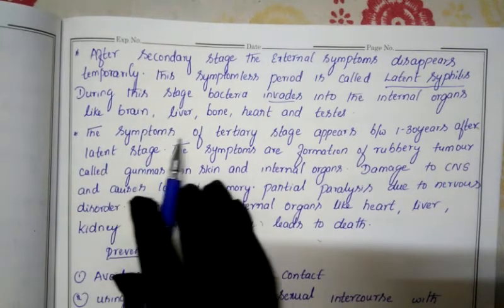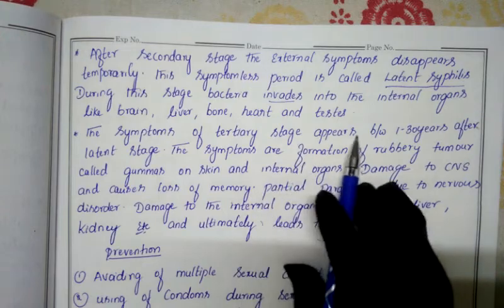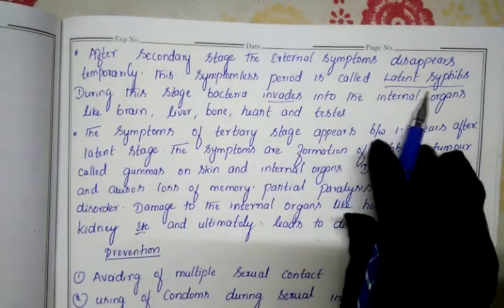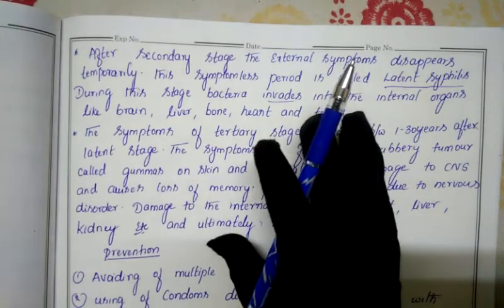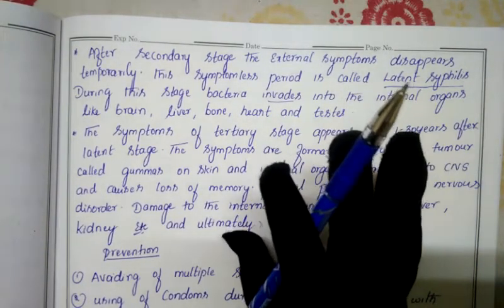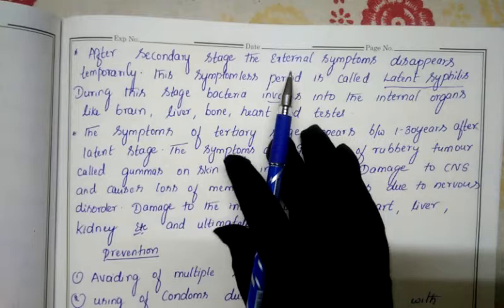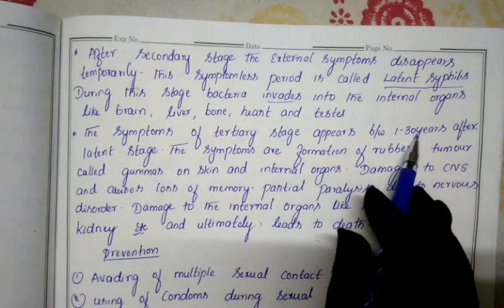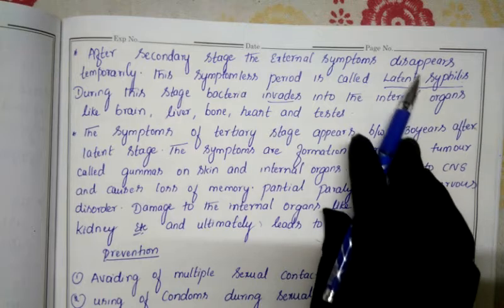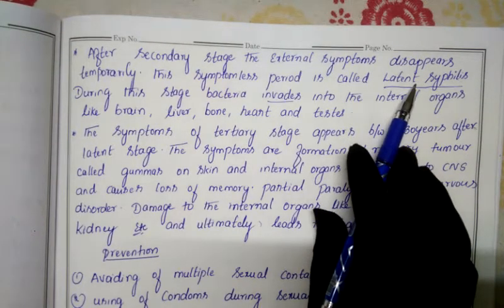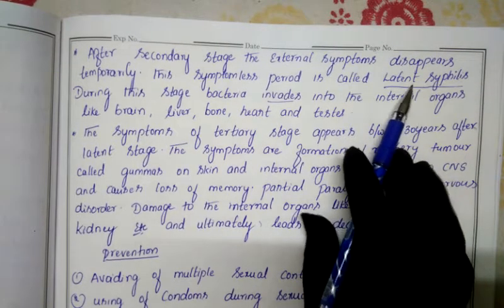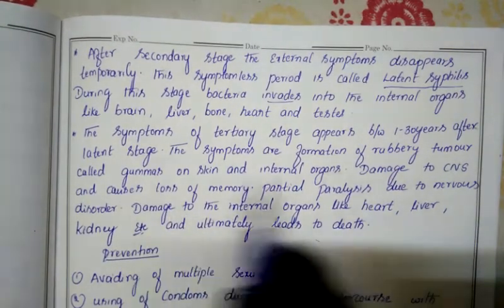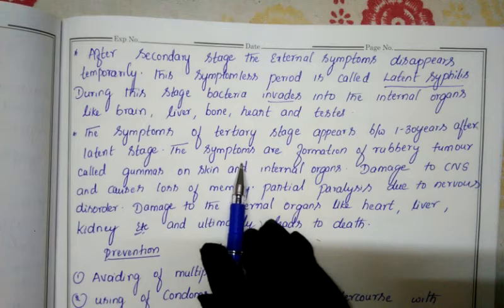Now next, the symptoms of the tertiary stage appear between 1 to 30 years after the latent stage. After 1 year it shows symptoms, and later the symptoms will also disappear. The person will feel that he is in a healthy condition. From 1 year till 30 years, the person is in a symptomless period only, latent syphilis. He thinks nothing has happened to him. But after he crosses 30 years, again the next symptoms will be shown by his body.